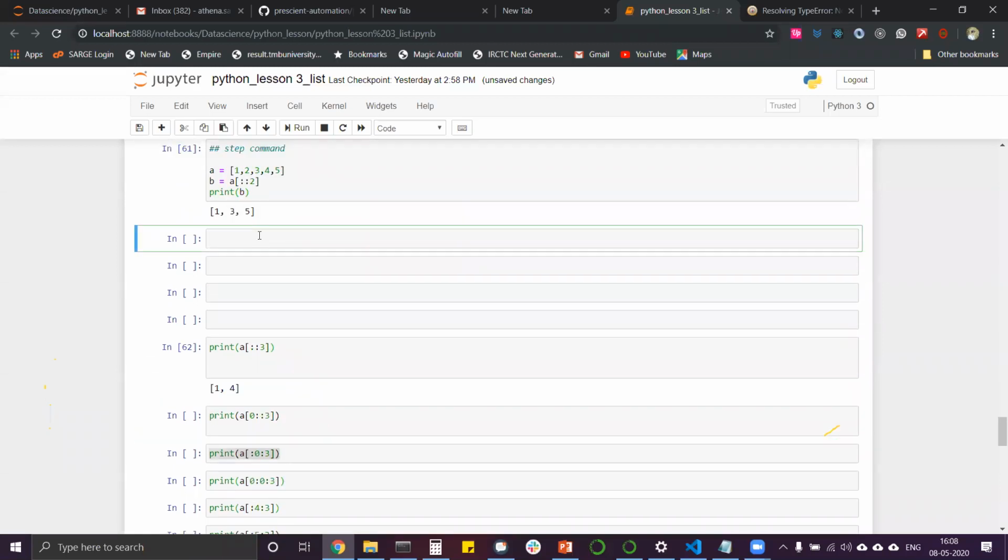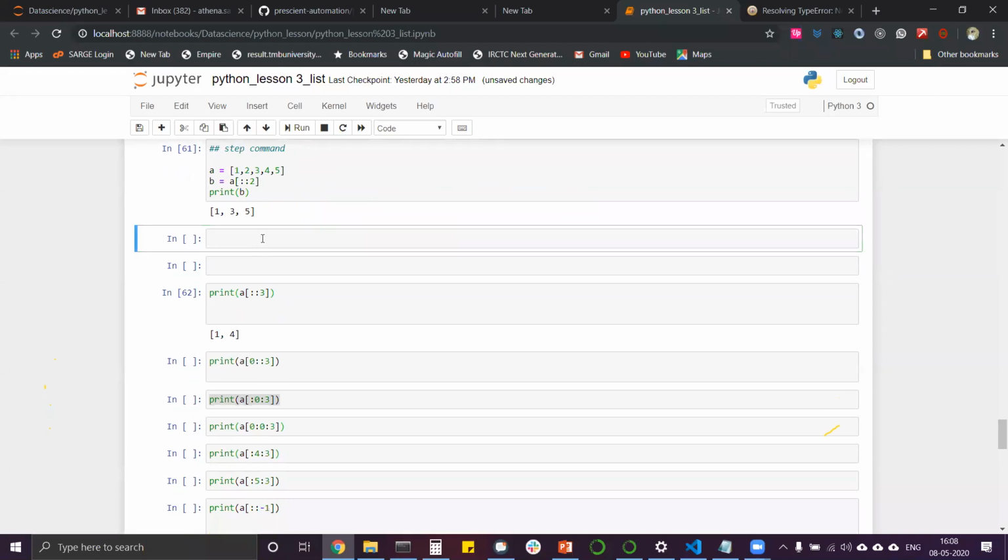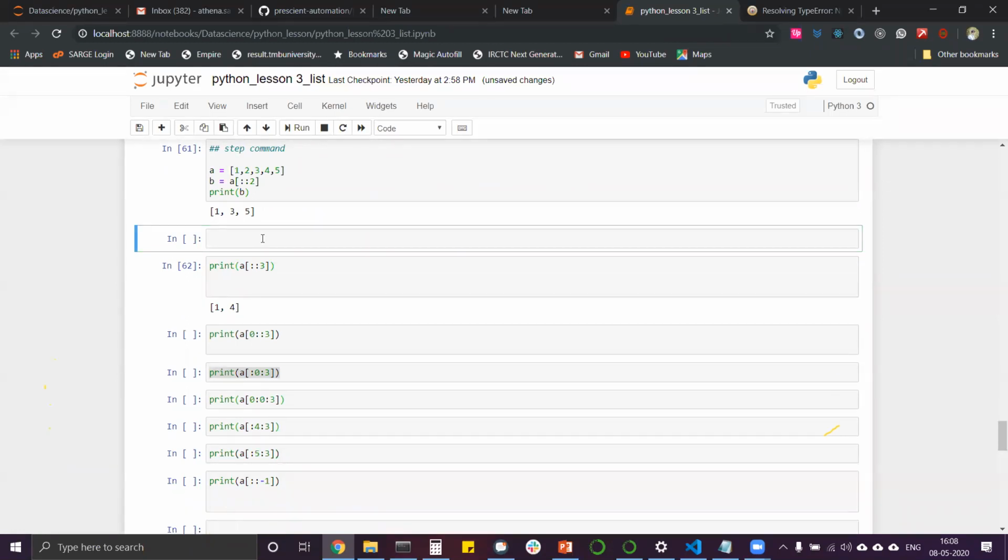I will remove this. One shortcut key I wanted to tell you: if you want to delete this cell, just click on this cell, then press the Escape button of your computer and press D two times, double D. Then do this again: Escape, and press D two times. It will delete that cell from the Jupyter notebook.